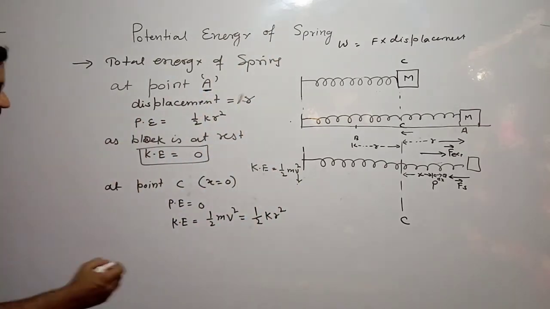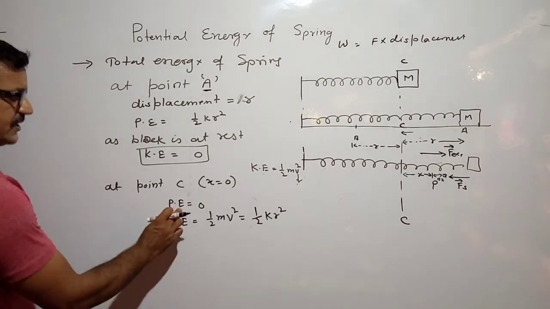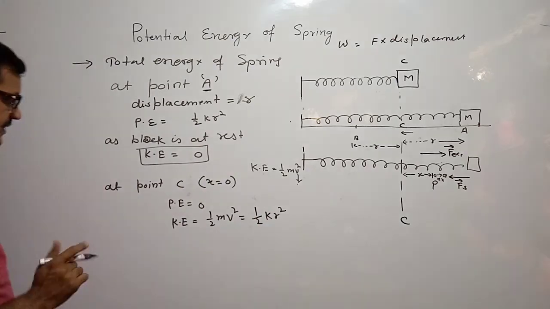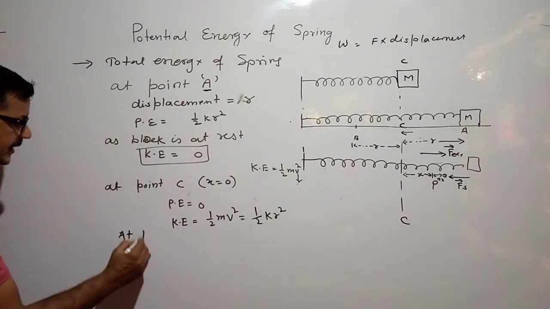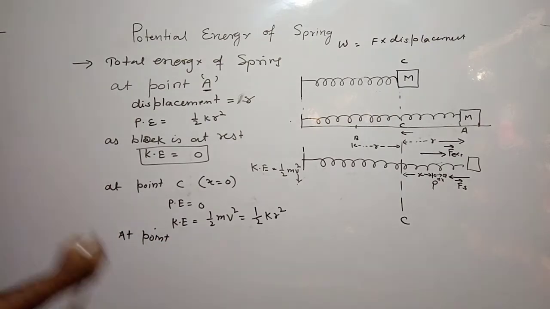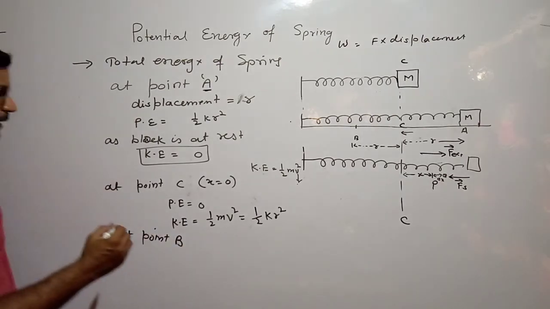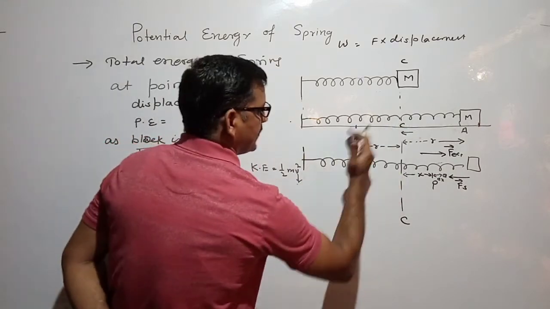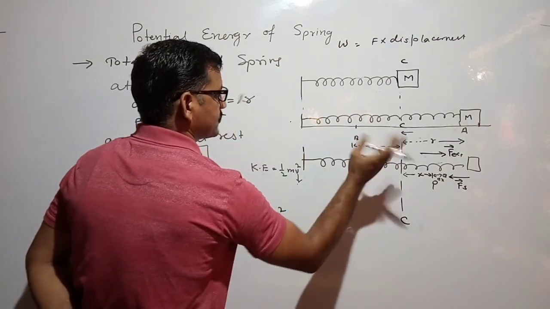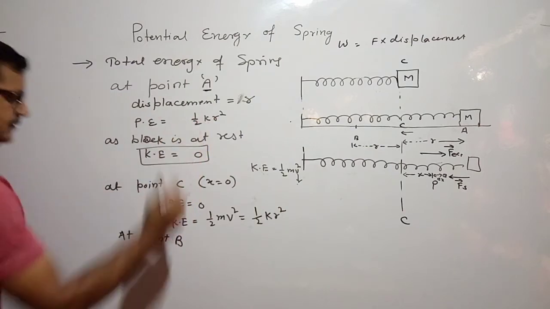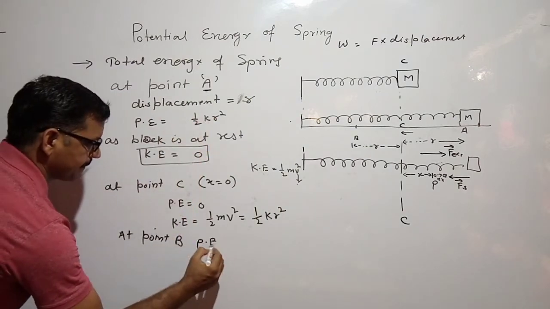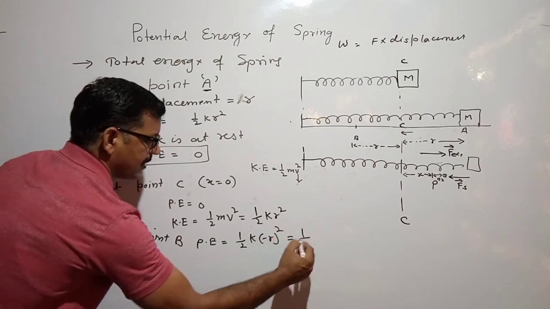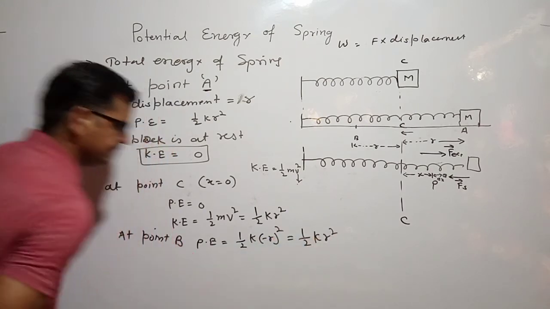So here if you see the total energy, that is potential energy plus kinetic energy, again remains the same, that is half kr square. Now at point B, which lies toward left from the mean position. So if you put minus r here, again potential energy will be equal to half k minus r square, half kr square.